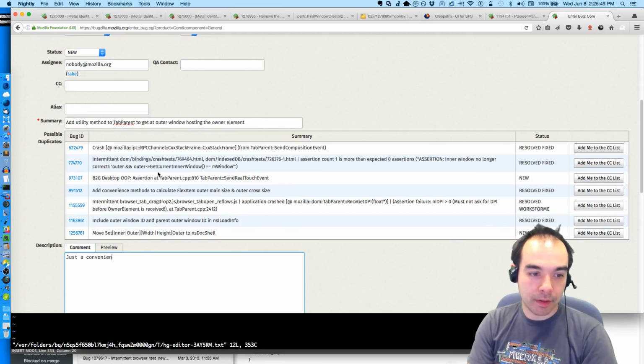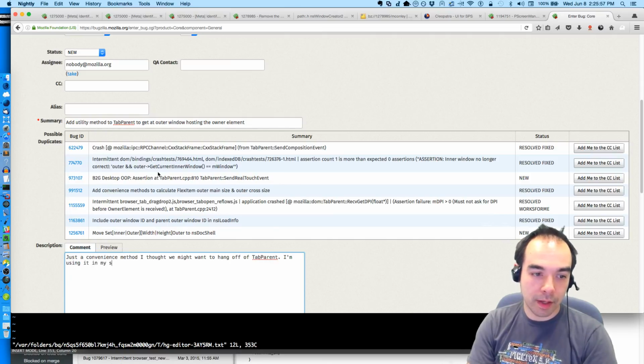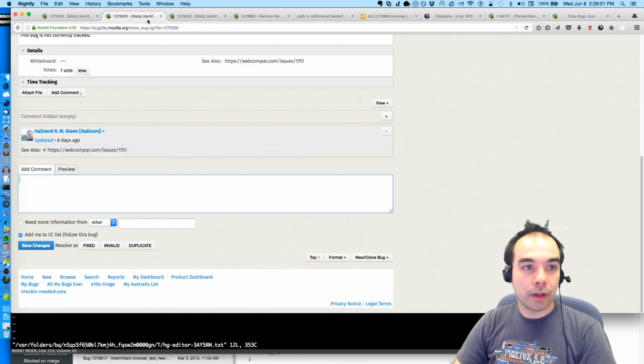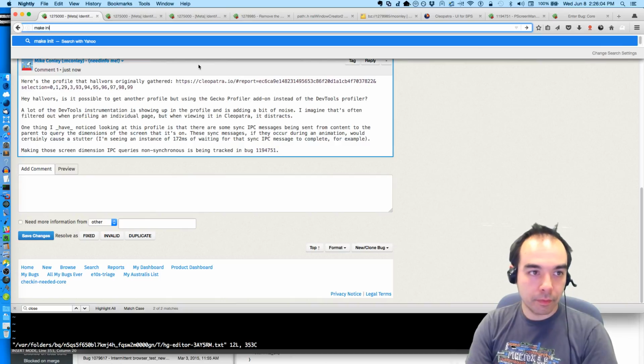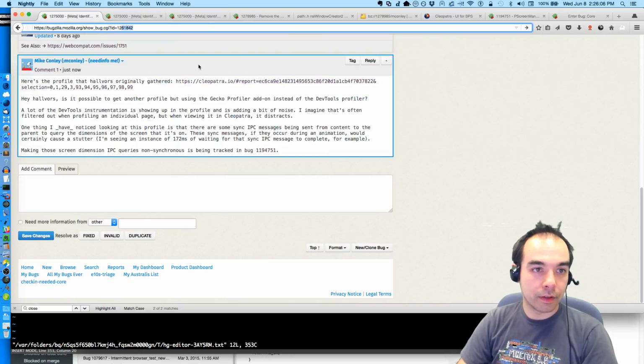Just a convenience method. I thought we might want to hang off of tab parent. I'm using it in my stack of patches for the bug. What was it? Make initial.